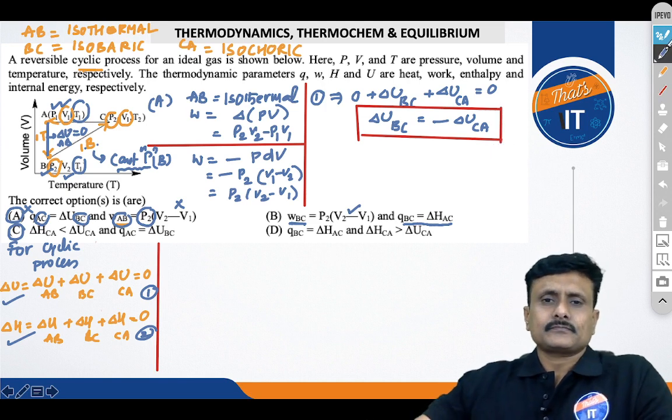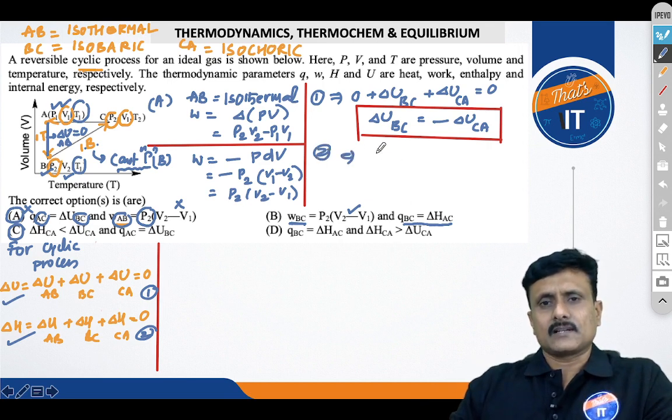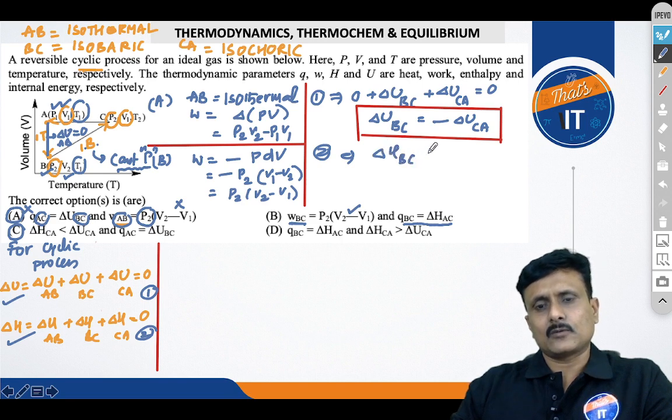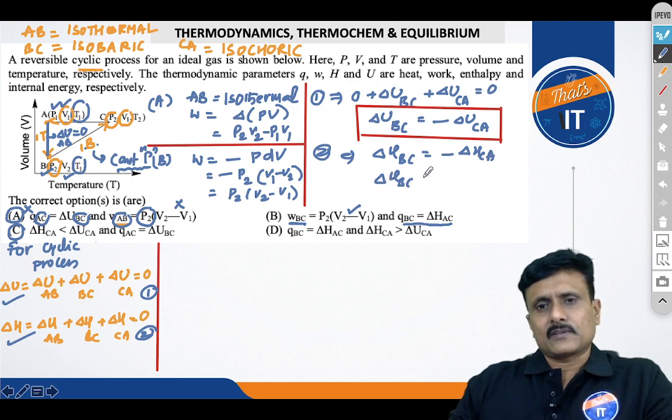Alright. And we can write the same expression for enthalpy: delta H of BC equal to minus of delta H of CA, or delta H of BC, because you can see that when I am taking AC, that is opposite of that, the sign will change.